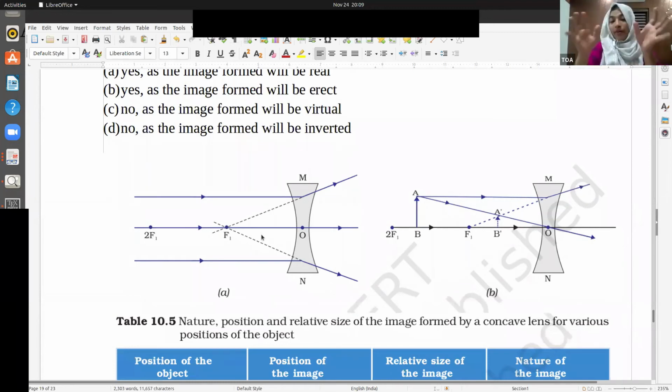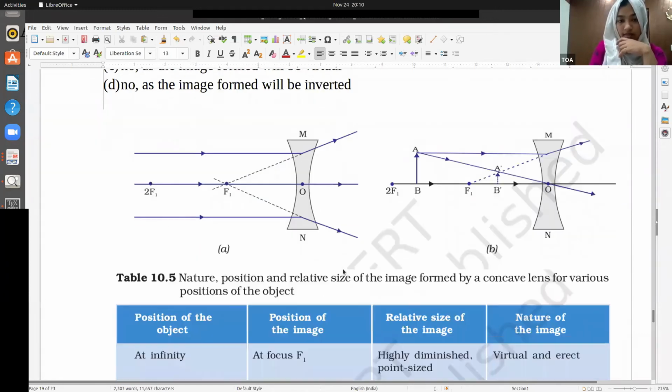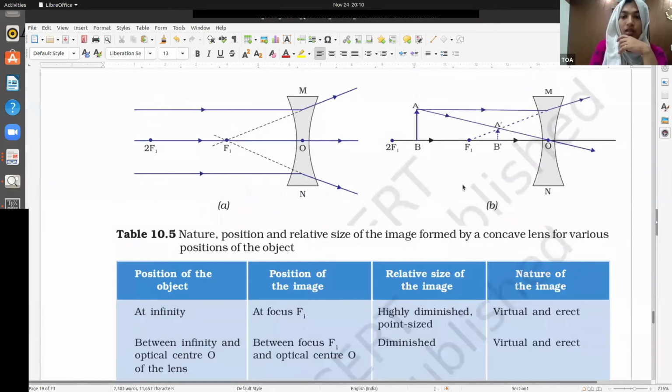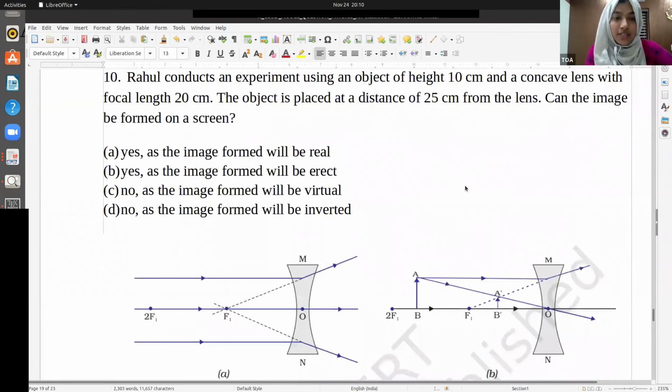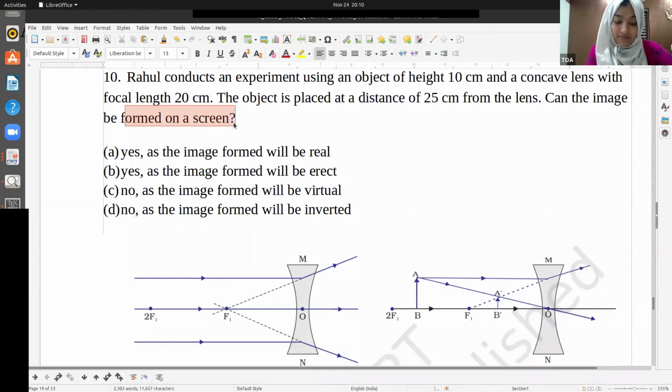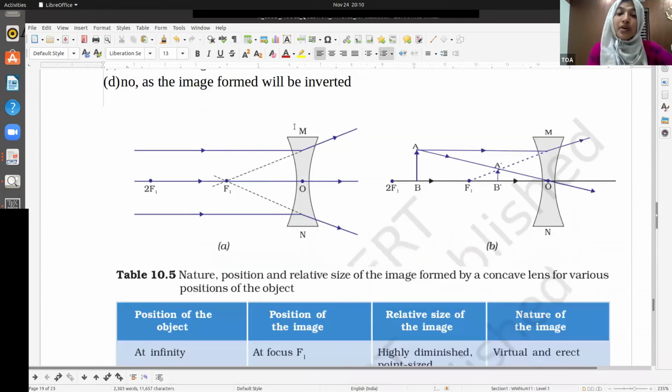In the case of a convex lens, you have two cases. One is when the object is placed at infinity, this is what happens with the emergent rays. When it is placed in between, this is the only situation. In any of these cases, can you somehow converge the light? No. If you want to form a real image on the screen, the rays should actually meet.